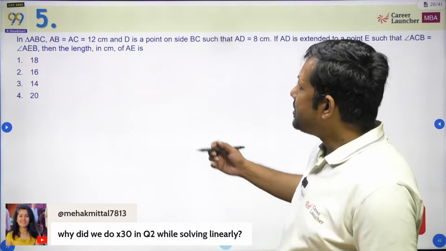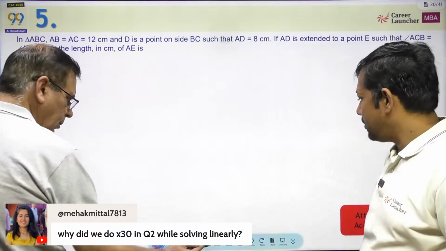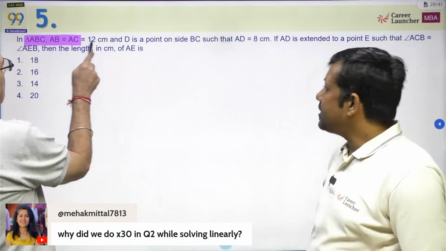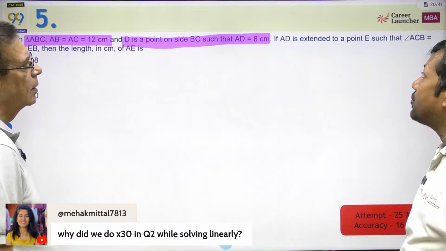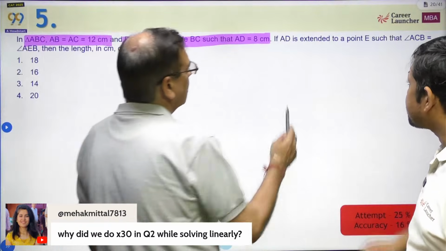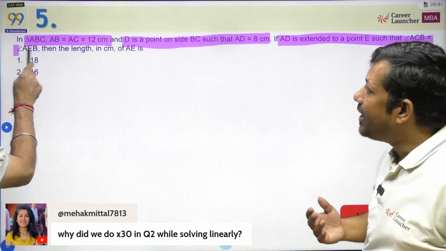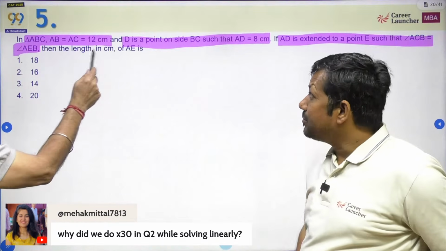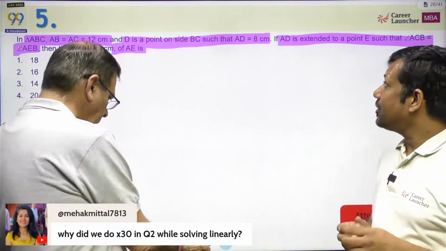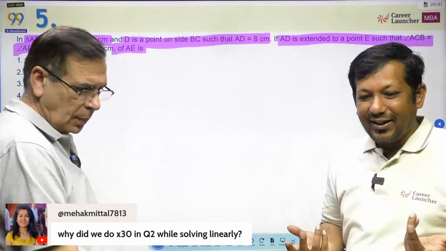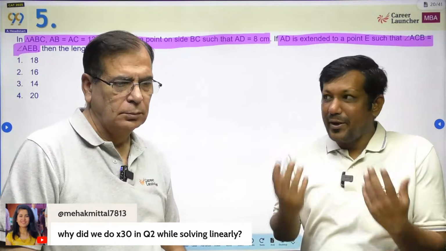In triangle ABC, AB is equal to AC. So basically, it is going to be an isosceles triangle. D is a point on BC such that AD is equal to 8. If AD is extended to a point E such that angle ACB equals angle AEB, then the length of E. Now, इस टाइप के जब भी क्वेश्चन होते हैं और उसमें बोला है कि D एक पॉइंट है, ठीक है, and which point? They are not mentioning any point. So why not assume it is perpendicular?